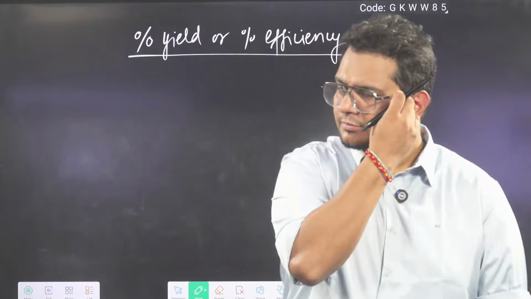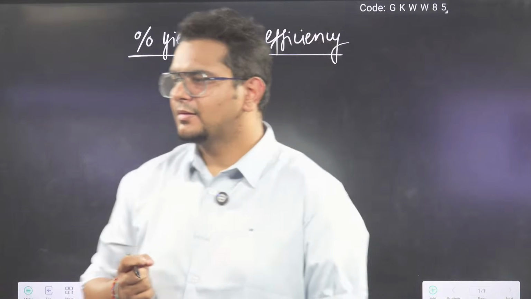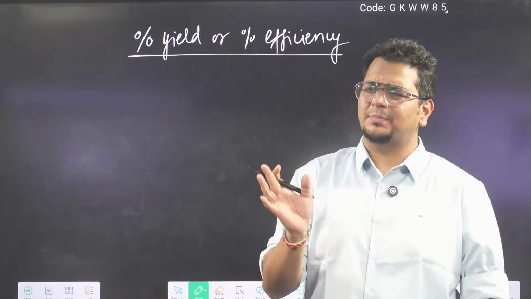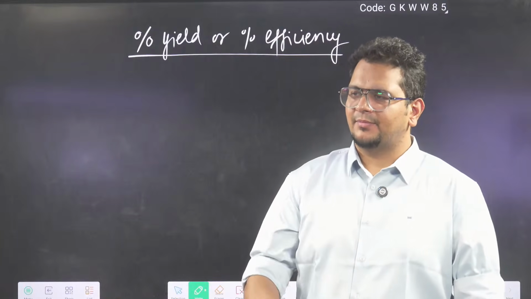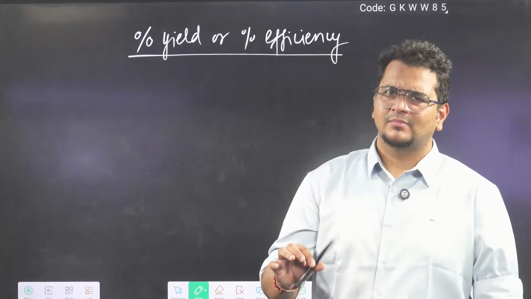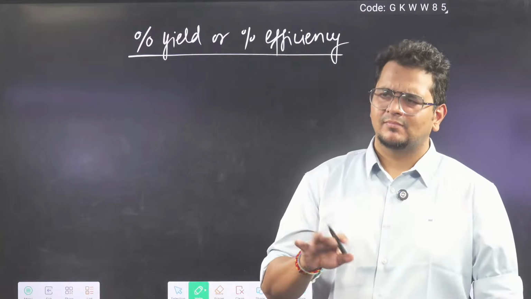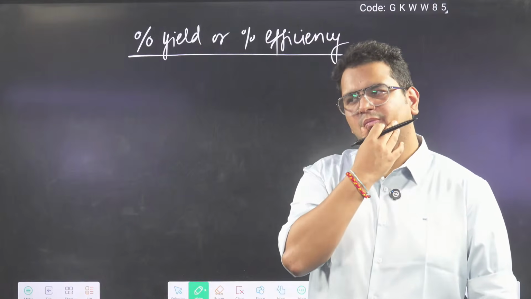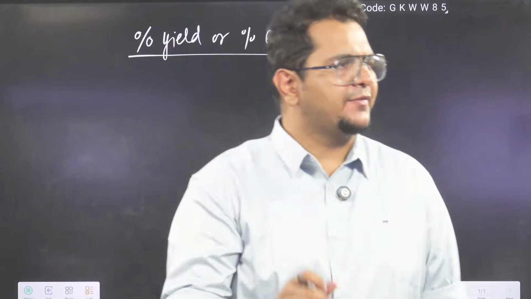So write down percent efficiency. One question came. It will not be percentage efficiency, it will be a normal percentage. Efficiency you will see now. Chalo bhaiya, so percent yield or percent efficiency we can see now.